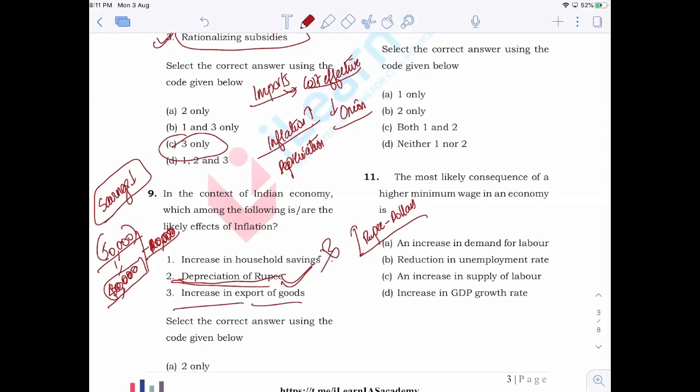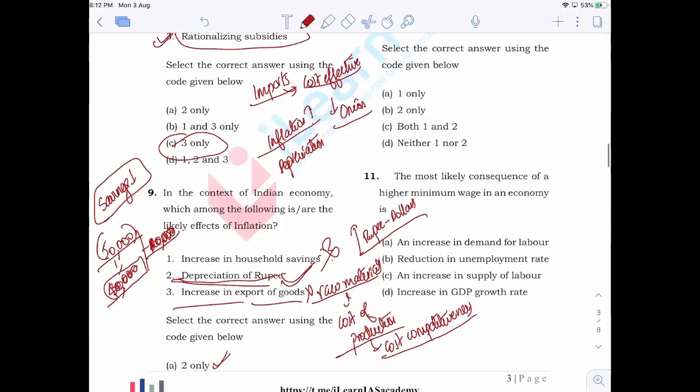The third is an increase in export of goods. Now, will that happen? No. It is less likely that in the short term, especially because of inflation, there will be any increase in exports, because the raw material prices will be high. So the entire cost of production will be high. When the cost of production is high, that product will not have cost competitiveness in the external market, or in the international market. As a result, the exports will not increase. So the answer is 2 only. Clear?